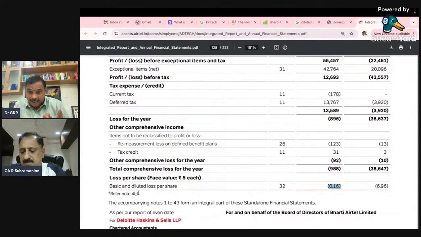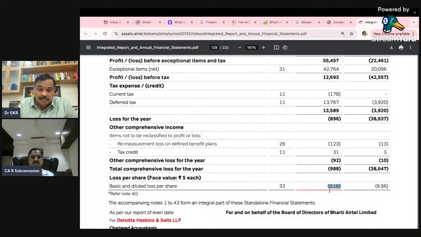Number one, when negative is there, you have to give negative. So here negative is there. There is one particular company, if negative is there, they give dash or 0 because the word earnings is very important. Can the earnings be negative? Nowhere does the standard speak about that. So as good governance, even if your earnings is negative, you have to give it. Only when the earnings is zero, your numerator will be zero.